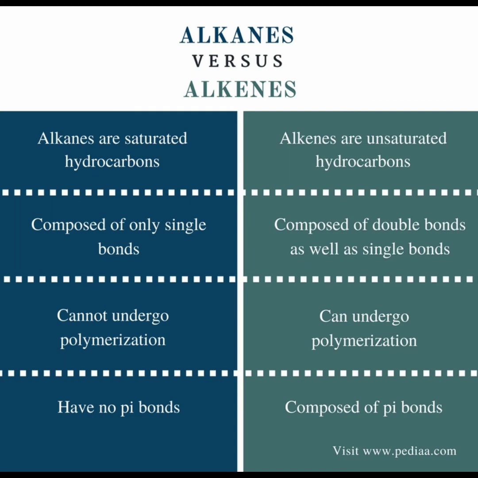And here we have the difference between alkanes and alkenes. Alkanes are saturated hydrocarbons. Alkenes are unsaturated hydrocarbons. Alkanes are composed of only single bonds. Alkenes are composed of double bonds as well as single bonds. Alkanes cannot undergo polymerization. Alkenes can undergo polymerization. Alkanes have no pi bonds, and alkenes are composed of pi bonds.